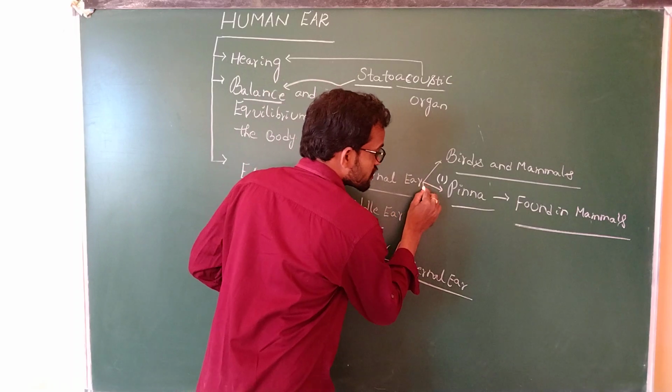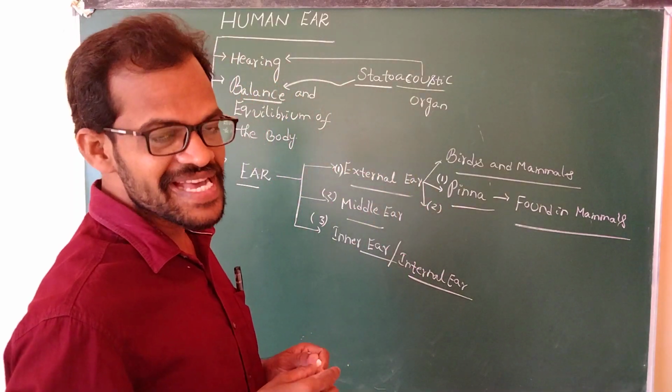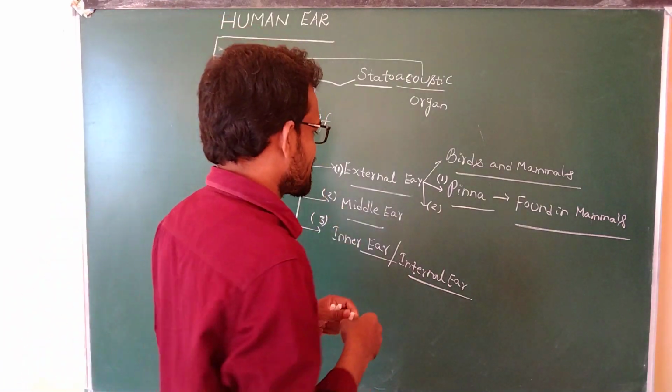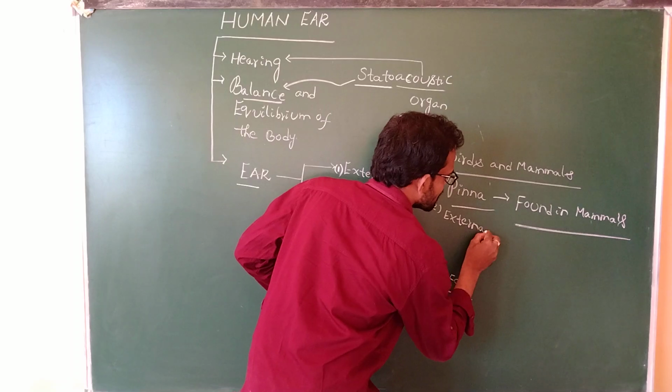The second important part of the external ear is known as the external auditory meatus.